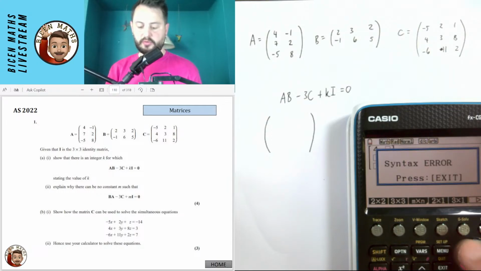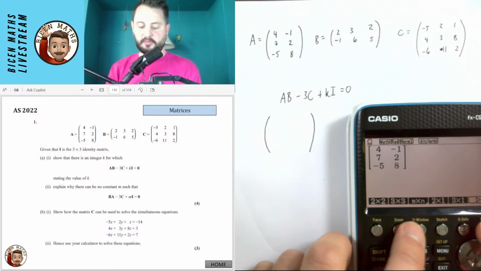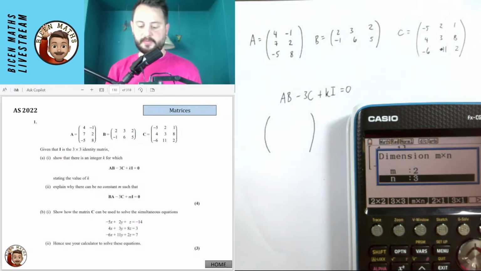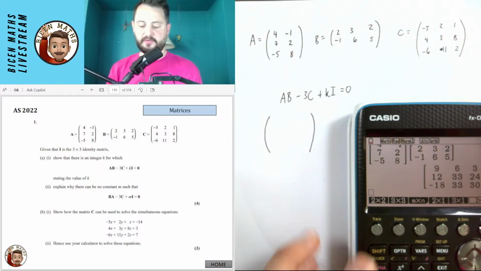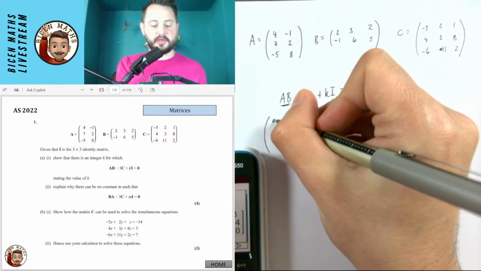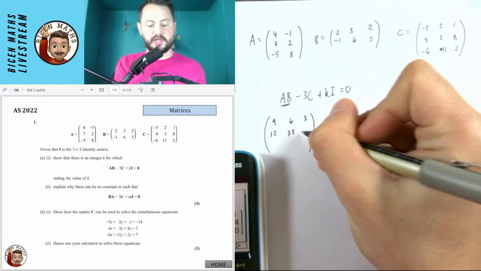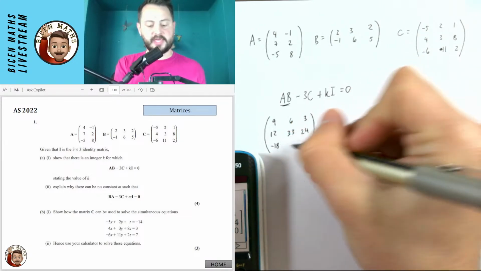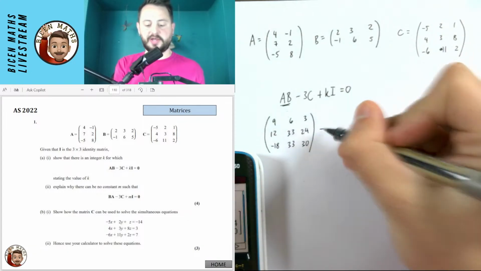That's 4, minus 1, 7, 2, minus 5 and 8, multiplied by a 2 by 3, which is 2, 3, 2, minus 1, 6, and 5. And so it's given me the matrix for this AB part, which is 9, 6, 3, 12, 33, 24, minus 18, 33, and 30. And I'm going to be subtracting 3 lots of C.